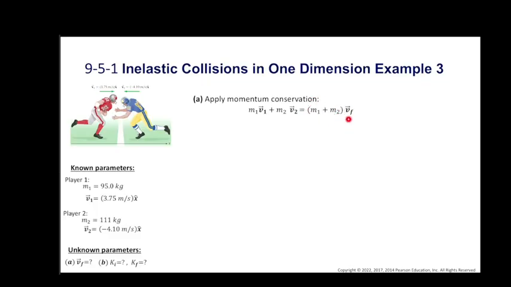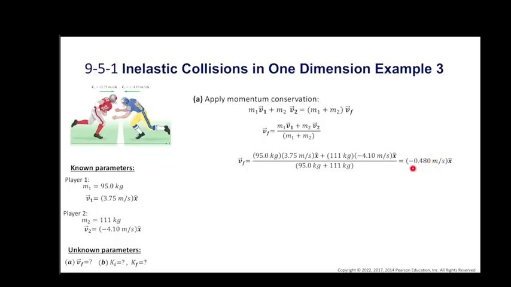Now we can find the final velocity from this equation. Vf equals m1 v1 plus m2 v2 over m1 plus m2. We are given the m1 value, v1, m2 and v2, therefore we can substitute those values to find the final velocity. If we substitute the values, we get vf in the negative x direction. That means after the collision both are moving in the negative x direction.